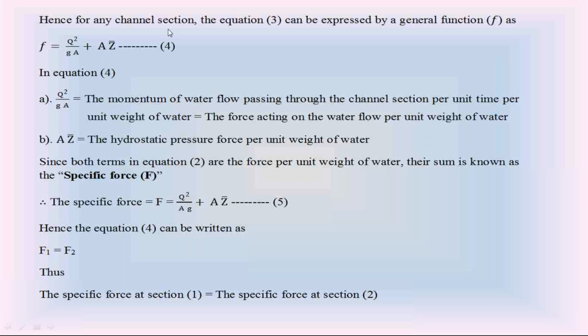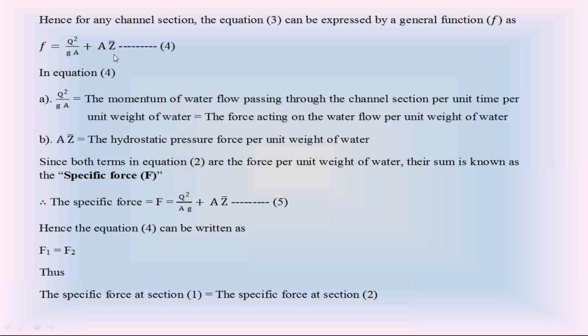At present, please keep in mind Q square by gA is the force acting on the water flow per unit weight of water. And you know this A Z bar is hydrostatic force per unit weight of water. So check these two terms on the right side. These two terms are representing the force per unit weight of water. The first term is force per unit weight of water. Second term is also the force per unit weight of water.